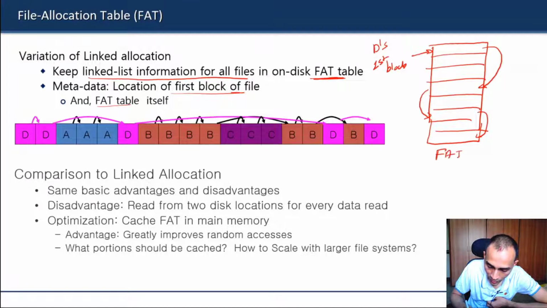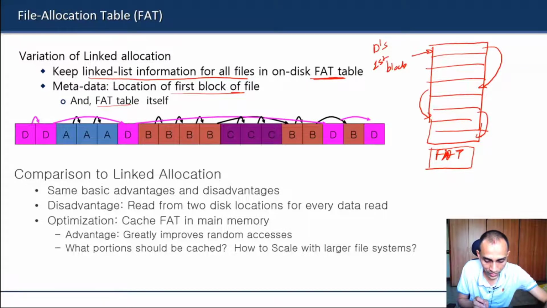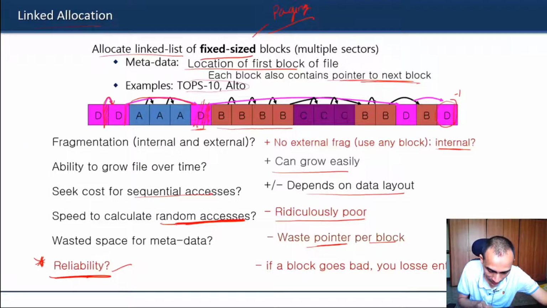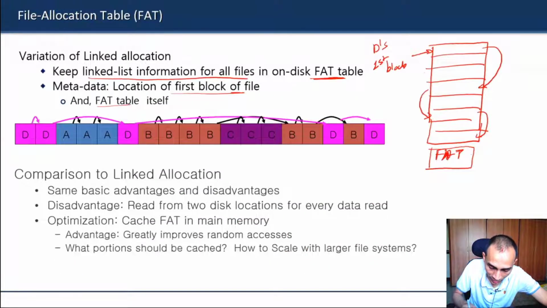Is that clear? So this is how the FAT table will help. You'll have basically the same advantages and disadvantages, but previously, for random access, to know the last block you had to do that many reads of each block. Now you don't need to, because once you read this FAT table, and normally this FAT table is cached in the main memory, it is one big FAT table for the entire file system, or at least a portion of this FAT table will be cached in the main memory.